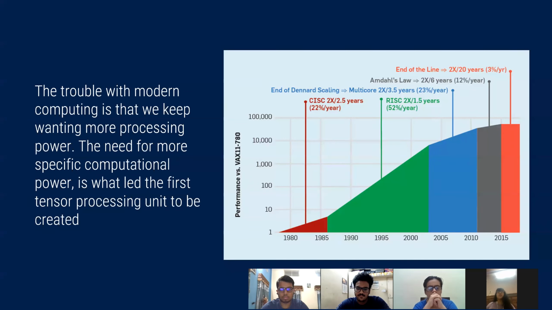The motivation behind the TPU is that we always wanted more processing power in modern computing systems. We also needed more specific computational power, and all of these factors have led to the first tensor processing unit.